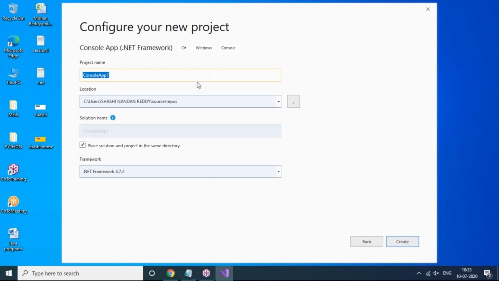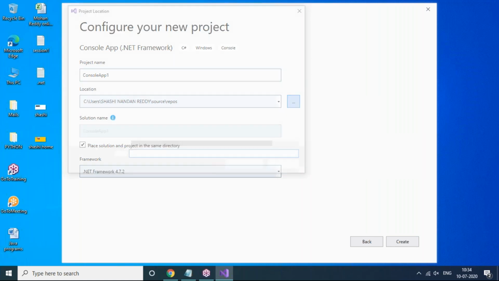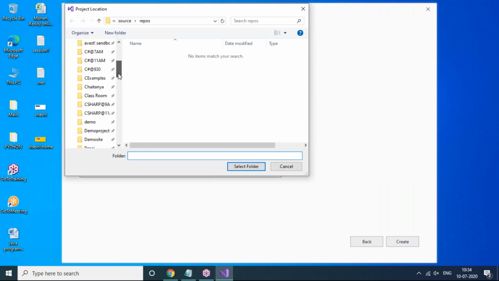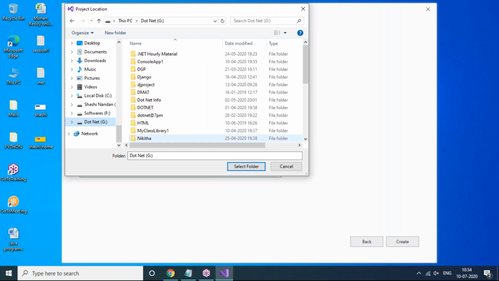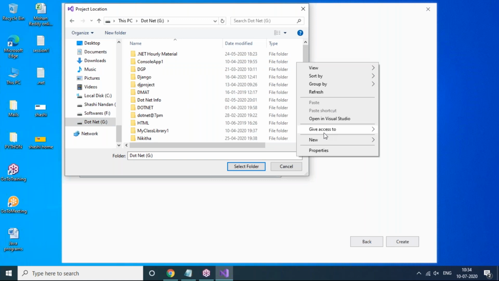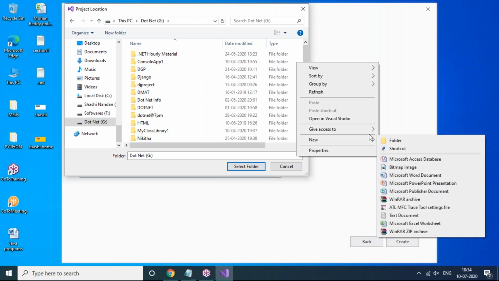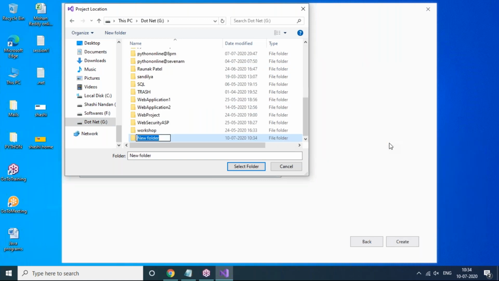Once we click on next, it will ask you to create your project name. So my project name is already there. If you want to change the name of the project, you can change it. Otherwise, let's keep it as is, console app 1. And the location of my project, I'm changing. So click here for easier access further. Now go to G drive. Let's move to G drive here. In G drive, I'm preparing one new folder. That folder is completely reserved for your batch, so later you can collect the entire folder as a soft copy of programs.